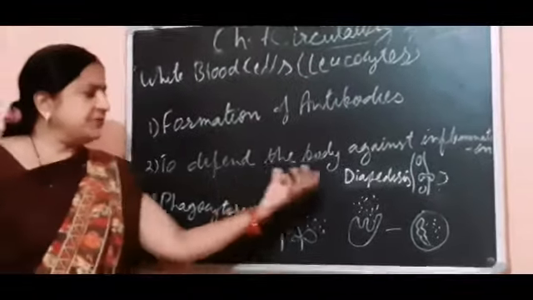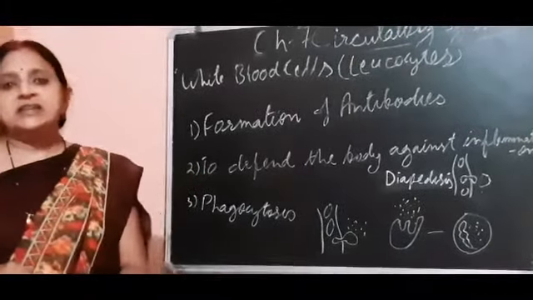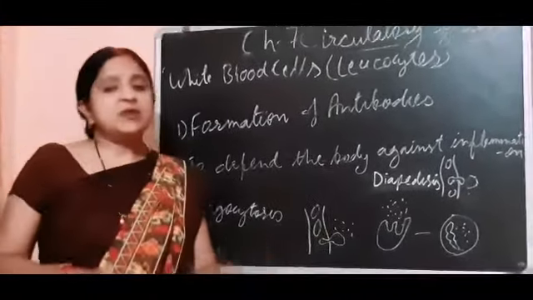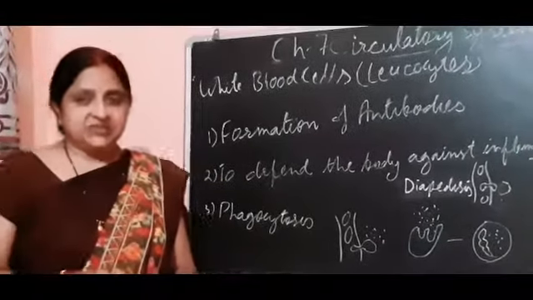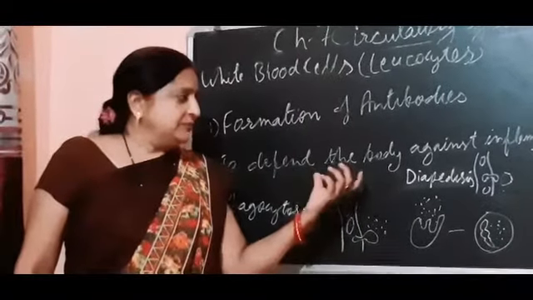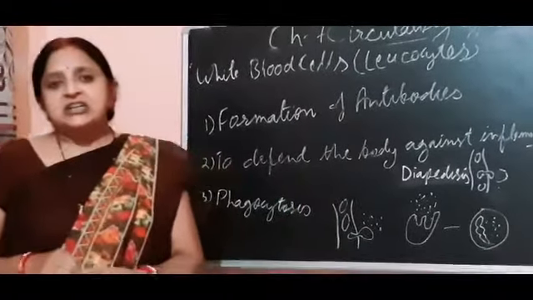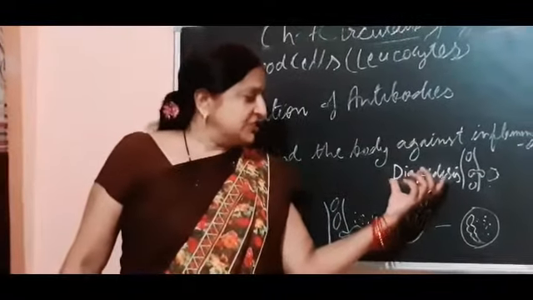Next, to defend the body against inflammation. Sometimes our skin shows inflammation, and it is because of the tissue's reaction or germs, and in this condition white blood cells come out, because of the process of diapedesis.